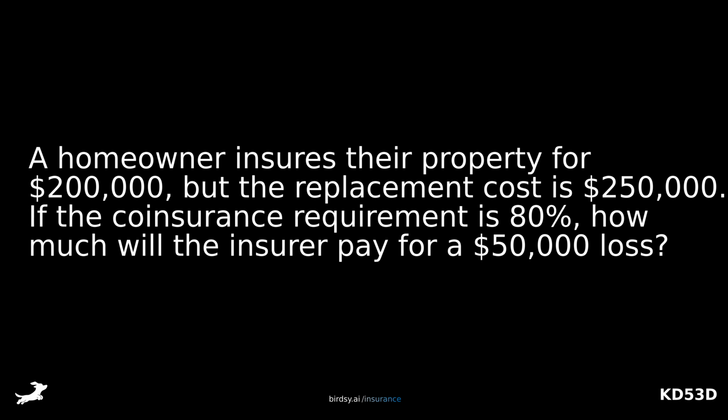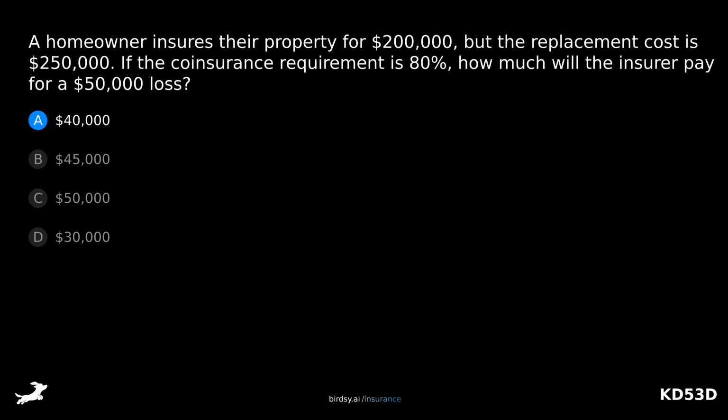A homeowner insures their property for $200,000, but the replacement cost is $250,000. If the coinsurance requirement is 80%, how much will the insurer pay for a $50,000 loss? Is it A, $40,000, B, $45,000, C, $50,000, or D, $30,000?